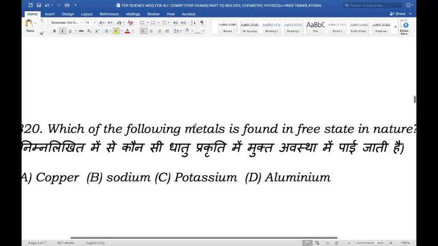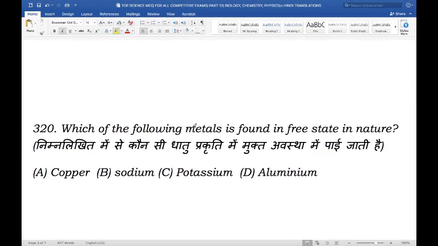Next question. Which of the following metals is found in free state of nature? So again, free state of nature refers to metals which are freely available as they do not react or are not in the form of compound. So is it copper, sodium, potassium, or aluminium? And the right answer here is copper. Other examples of free state in nature include gold, silver, and platinum.